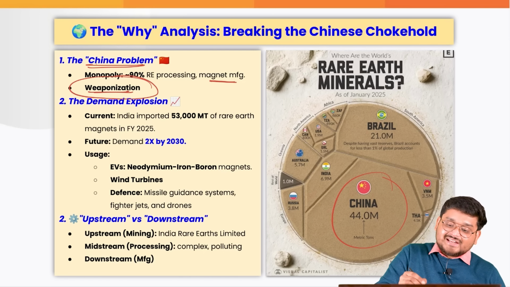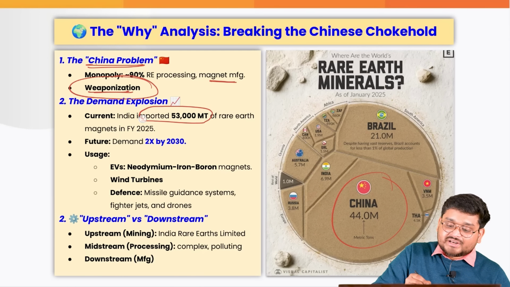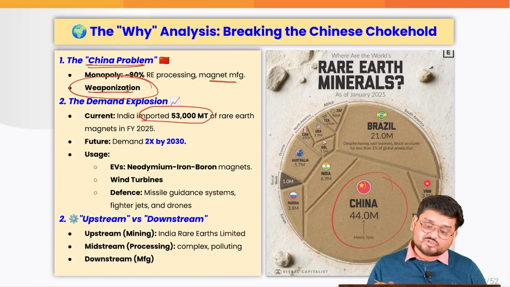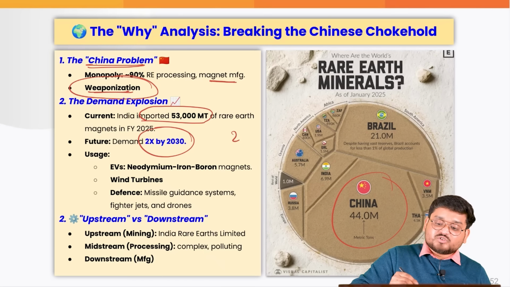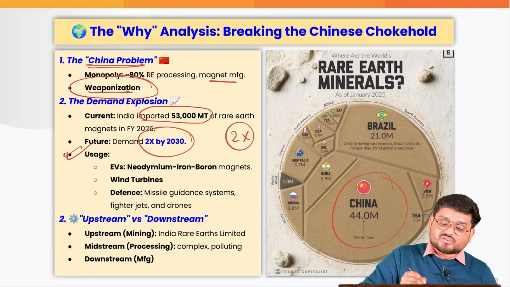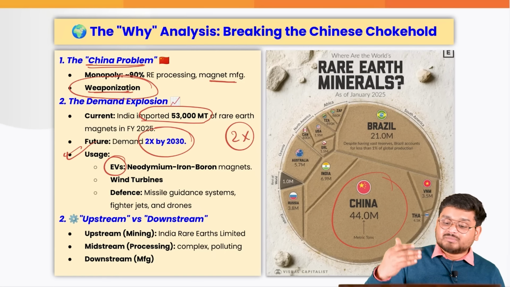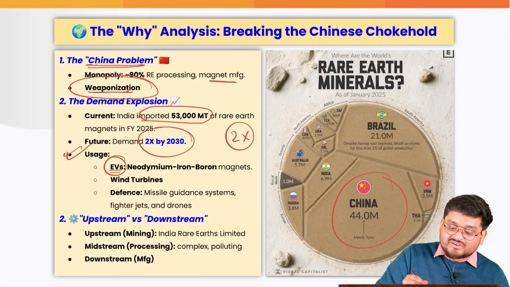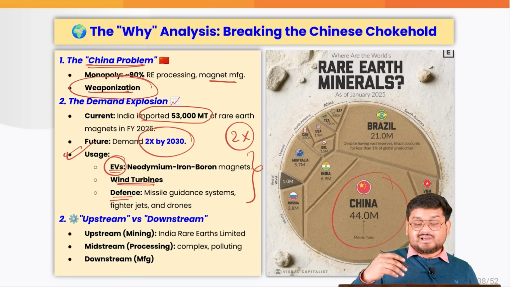So that is why India is stepping into the game, right? Also, India imports the majority of the rare earth materials and also the magnets, and the demand will increase by 2 times. So in the future, we are going to spend more money. But that is why we are trying to focus on manufacturing various kinds of permanent magnets and rare earth materials in India itself, for EVs, for wind turbines, for even defense equipment, in which they are very much